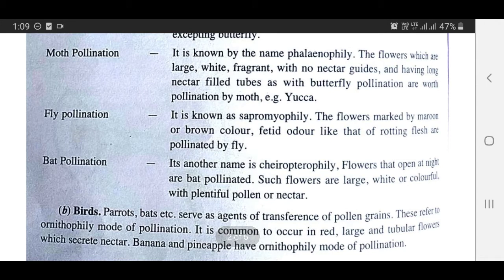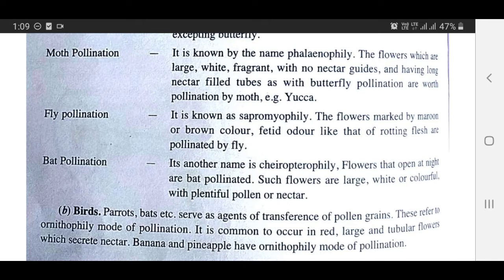Fly pollination. It is known as sapromyophily. The flowers marked by maroon or brown color, with a fetid odor like that of rotting flesh, are pollinated by fly. Bat pollination. Its another name is chiropterophily. Flowers that open at night are bat pollinated. Such flowers are large, white or colorful with plentiful pollen or nectar.